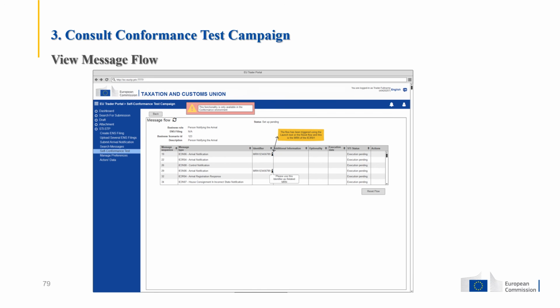If the status of the message was failed, the system updates it to execution pending. Then the actor clicks the Reset Business Scenario button. The system removes all the identifiers in the business scenario and sets the status of all the messages to setup pending or execution pending. If the flow has the initial ENS registration to be mocked, then the system also launches the flow.